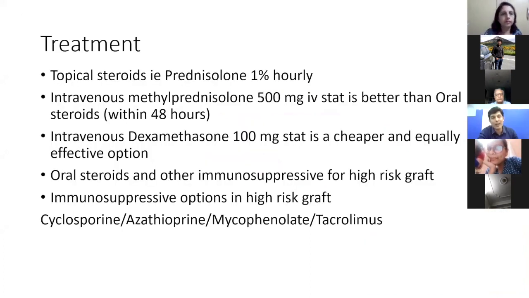In case of mild rejection, we can treat these patients by giving them 1 hourly prednisolone drops. But if you have a severe rejection, like you have a lot of keratic precipitates, then we can give them 500 milligram of methylprednisolone IV stat, ideally within 48 hours, where the success rate is very high. Now, sometimes methylprednisolone is very costly, though a cheaper substitute for it is dexamethasone 100 milligram, which is equally effective as methylprednisolone.